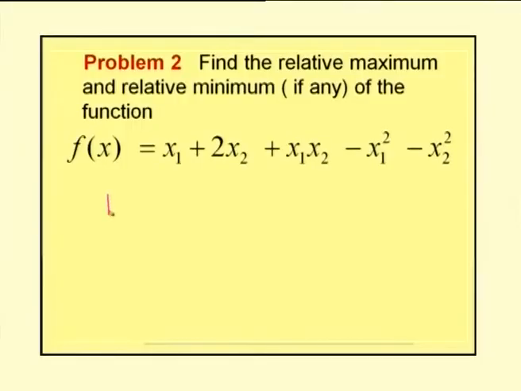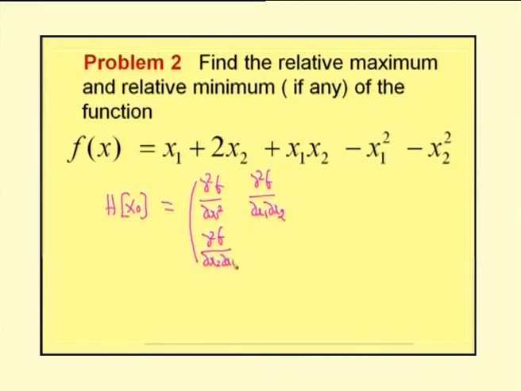Now, the sufficient condition is we have to form the Hessian matrix H of x naught. The Hessian matrix for this problem is dou squared f by dou x1 squared, dou squared f by dou x1 dou x2, and dou squared f by dou x2 dou x1, dou squared f by dou x2 squared.